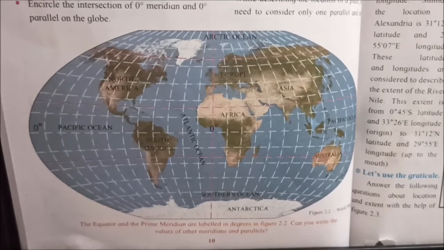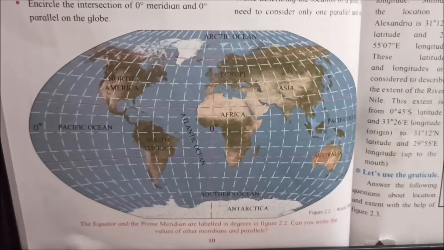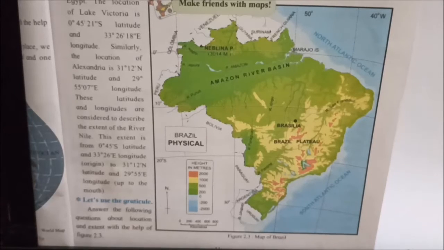Here our chapter is completed, but one map is remaining, the map of Brazil. Let us see here. Make friends with maps. Some questions are there. Which latitude and longitude define the location of the capital of Brazil? Brasilia: 16 degrees south latitude and 48 degree west longitude define the location of the capital of Brazil, Brasilia.